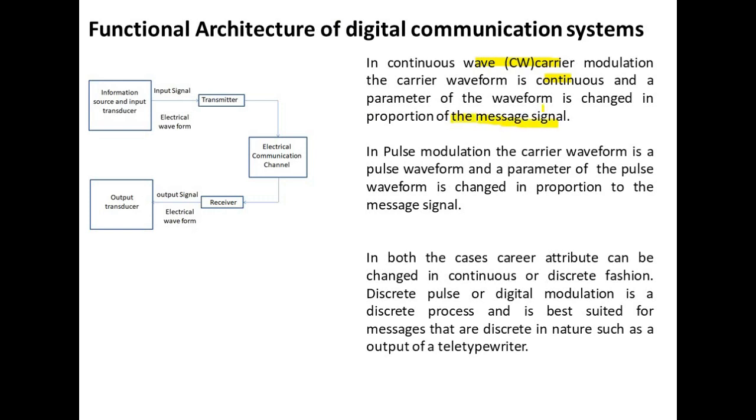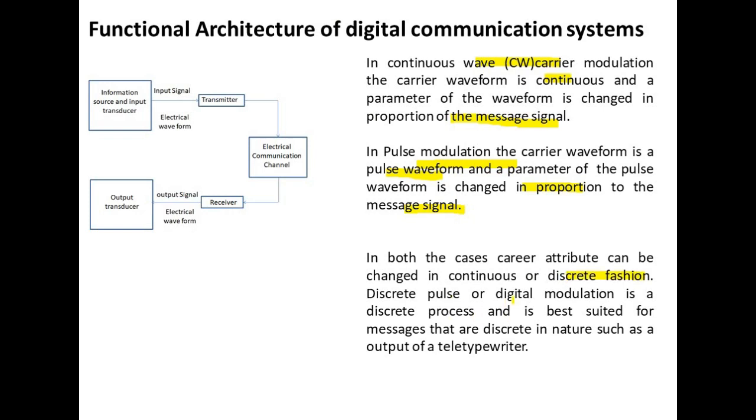In pulse modulation, the carrier waveform is a pulse waveform and a parameter of the pulse waveform is changed in proportion to the message signal. In both cases, the carrier attribute can be changed in a continuous or discrete fashion.